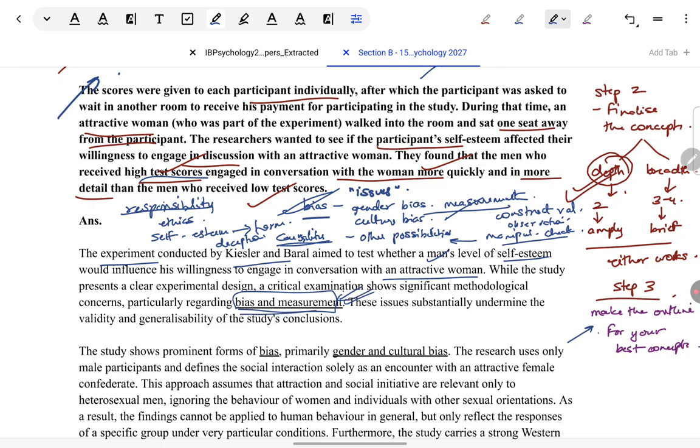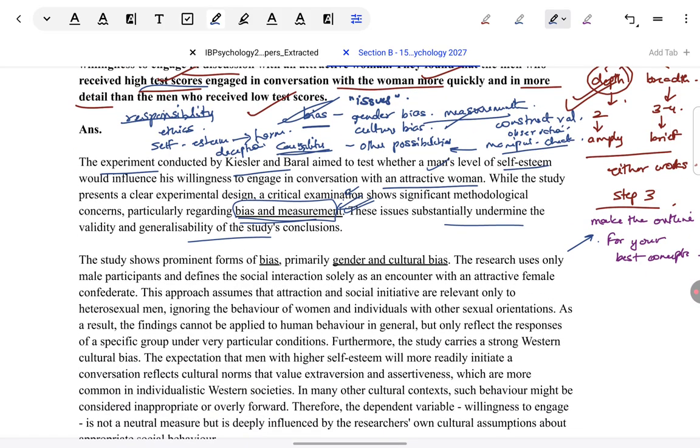Particularly bias and measurement seem to be very relevant here, so we'll be doing a critical thinking of that in this essay. So mention in the introduction which are the concepts that you're taking up, and we also make it clear that we are taking it mostly from a weakness point of view, how these issues are making it difficult to validate the study and to keep it generalizable. So we are telling the examiner that, and then of course with the points we'll actually show that. So this is one paragraph intro.